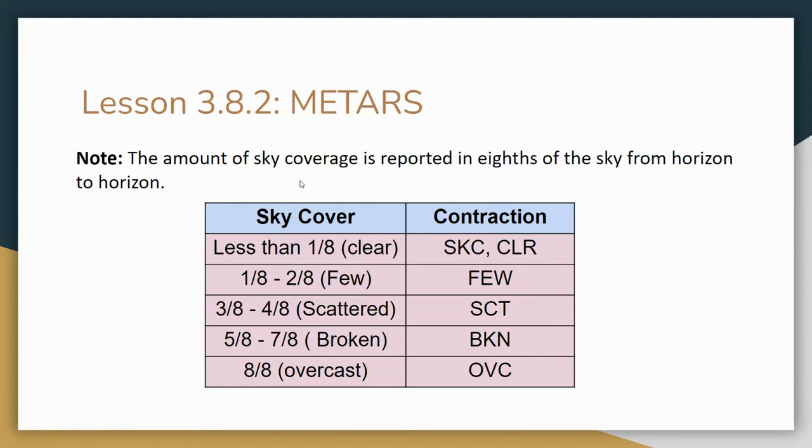Here's that chart I was talking about. So you got clear days, which is no clouds in the sky. Few clouds is between 1 and 2 parts of the sky that have clouds in them. Scattered clouds is like a partly cloudy day where you got 3/8 to 4/8, so 3 to 4 parts of that sky that we divide into 8 sections has clouds in it. Then broken is 5 to 7, and overcast is all 8 out of 8 parts of the sky has clouds in them.